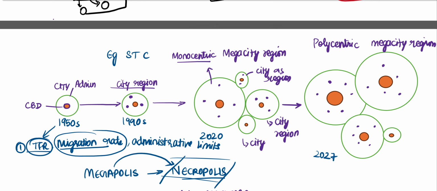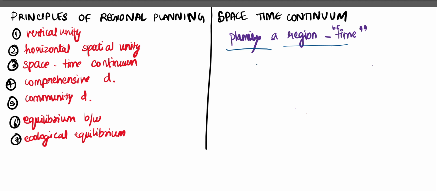You need to create counter magnets. Counter magnets are adjacent areas which attract migration from this city. So people do not migrate to this place. Instead, they go to region B. They don't go to A from a rural village. This is what we call counter magnets, right? This is an example of the space-time continuum. So we wrote: planning a region with respect to time. Considering time as a factor is what we call the principle of space-time continuum, right?